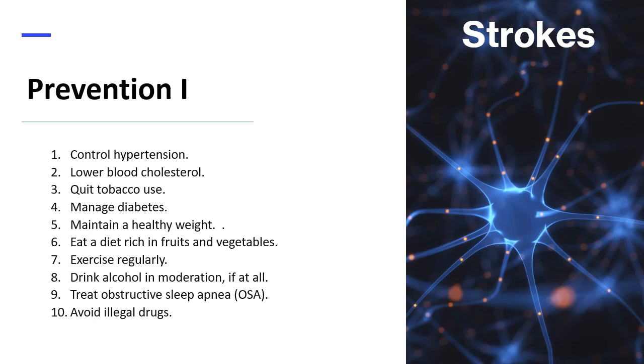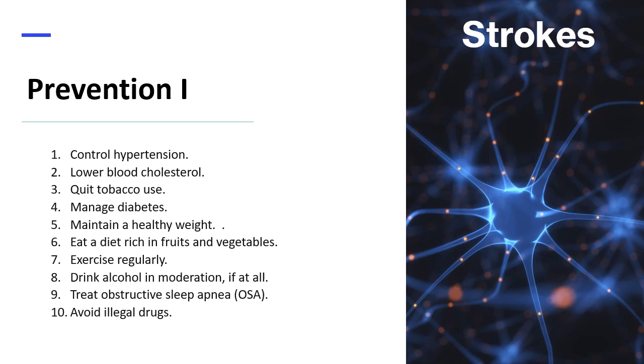Statins and other cholesterol-lowering medications may also be prescribed. 3 is to quit tobacco use. 4. Manage diabetes. Diet, exercise, and losing weight can help keep blood sugar in a healthy range. Anti-diabetic medications like metformin and glipizide may also be prescribed. 5. Maintain a healthy weight. Being overweight contributes to other stroke risk factors such as hypertension, cardiovascular disease, and diabetes.